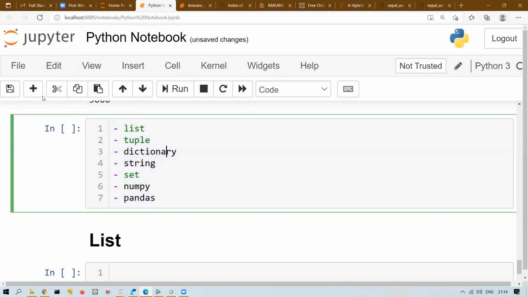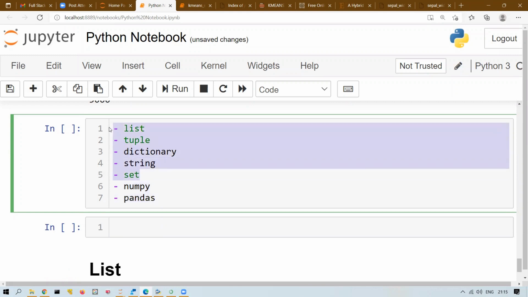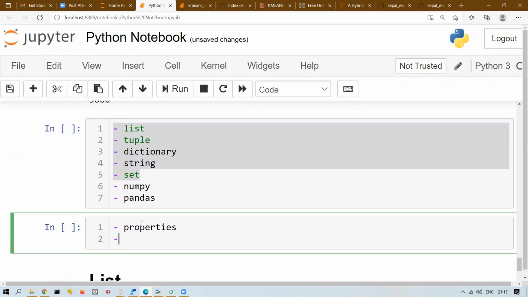Right? For all of these data structures, except pandas and NumPy, because these are additional libraries and a lot of things are there to learn, but for all of the other ones, list, tuple, set, dictionary, string, what we're going to do is, first we will discuss properties, right? What is the characteristic, what are the properties of that data structure?